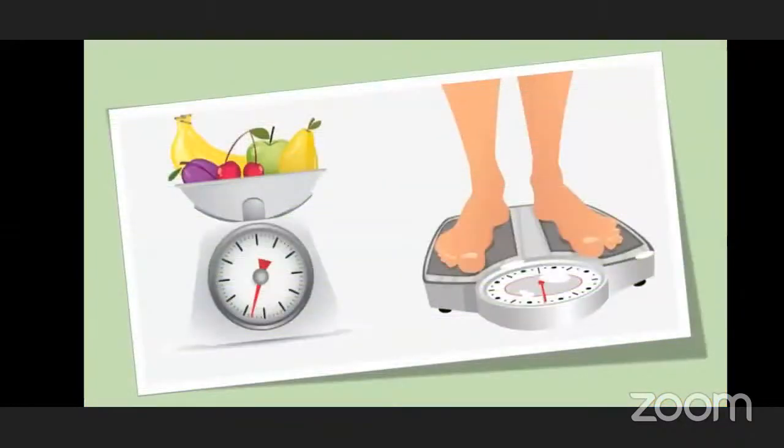Students, see on the screen. What do you see on the screen? Anybody can tell what is there on the screen? This is a weighing machine. A weighing machine is used to measure the weight of anything, for example vegetables, fruits, and we can also weigh our body on it, right?